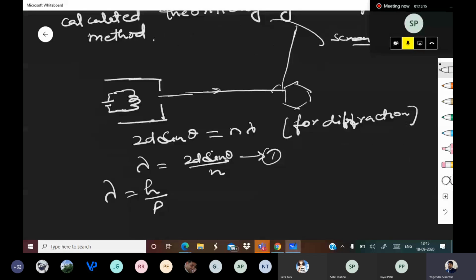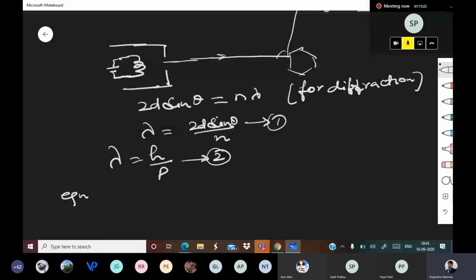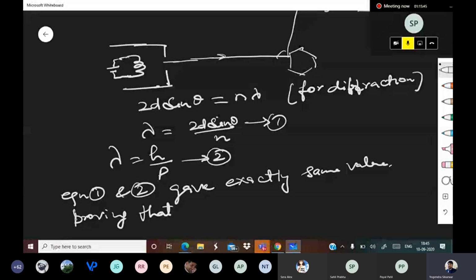This is equation 2. Equations 1 and 2 gave exactly the same value, proving that electrons are indeed behaving as waves.